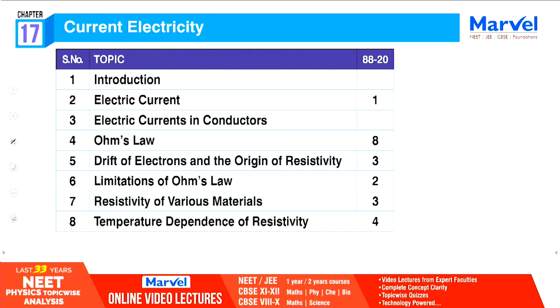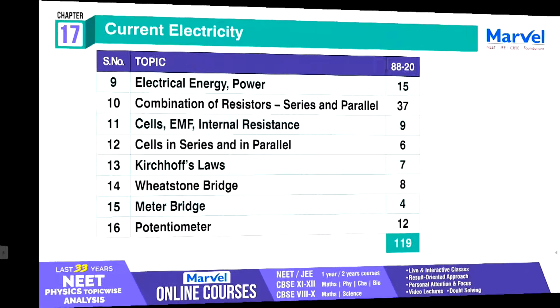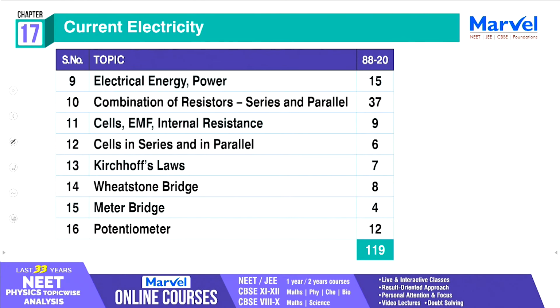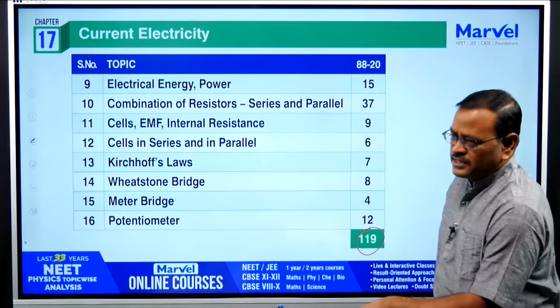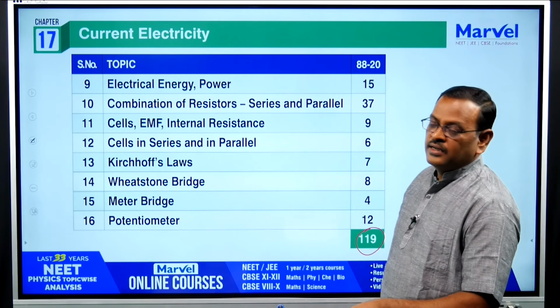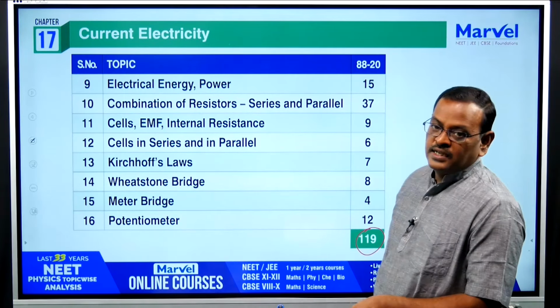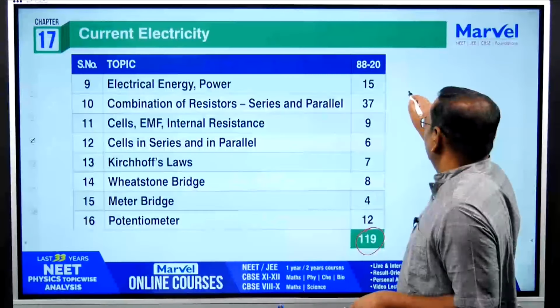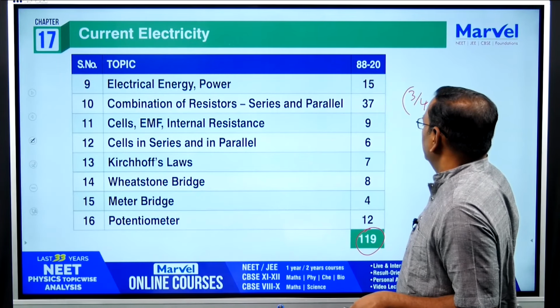Current electricity also has more than 8 topics, around 16 topics, and 119 questions. It is one of the highest numbers of questions in 12th standard physics. So you can expect either 3 or 4 questions from this.